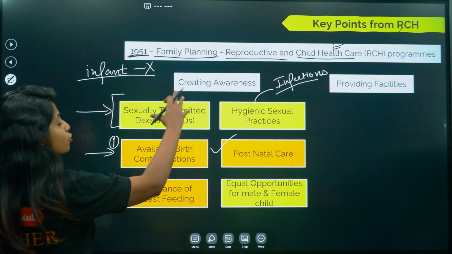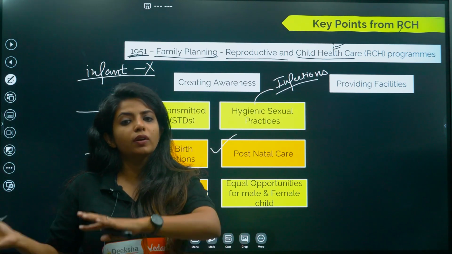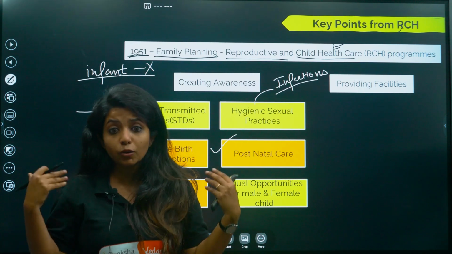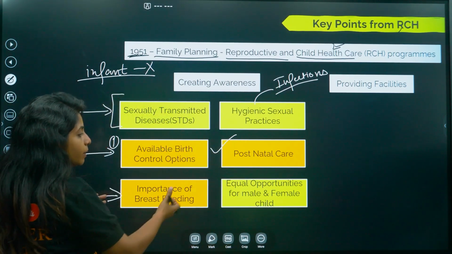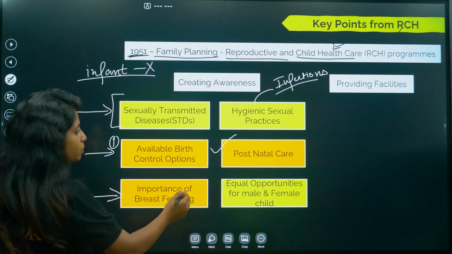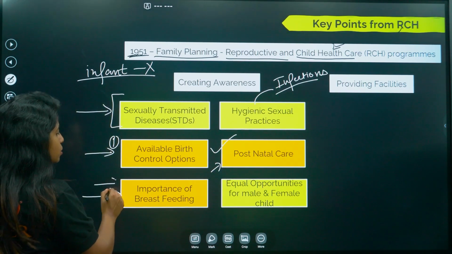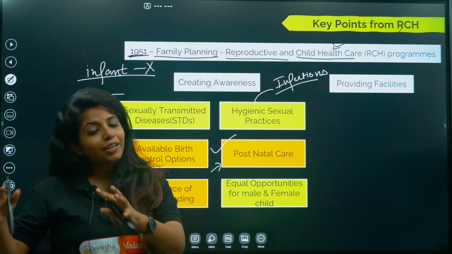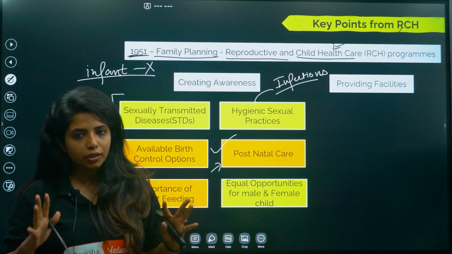A few of these things should be known to children and adolescents who are getting into the reproductive phase, because they do not know about a lot of things. And a few of the things are limited to parents. For example, postnatal care is limited to both mother and father and their families. Importance of breastfeeding is related to the mother. So all these things are very much important.